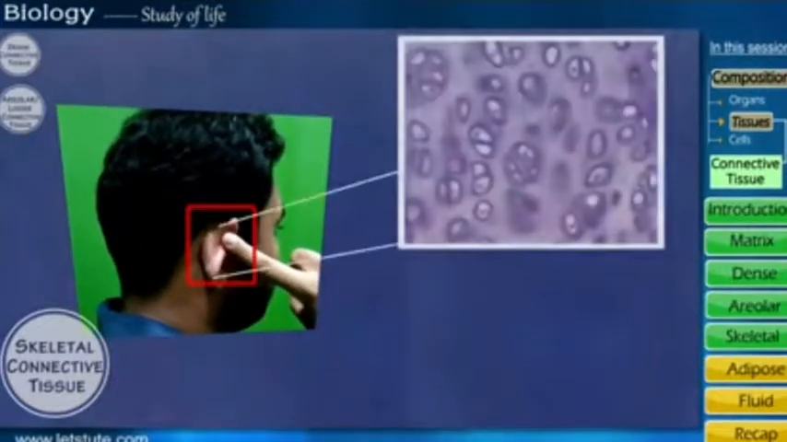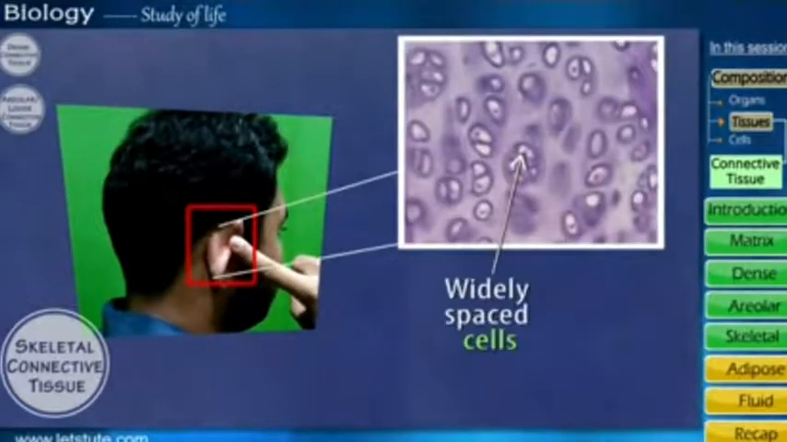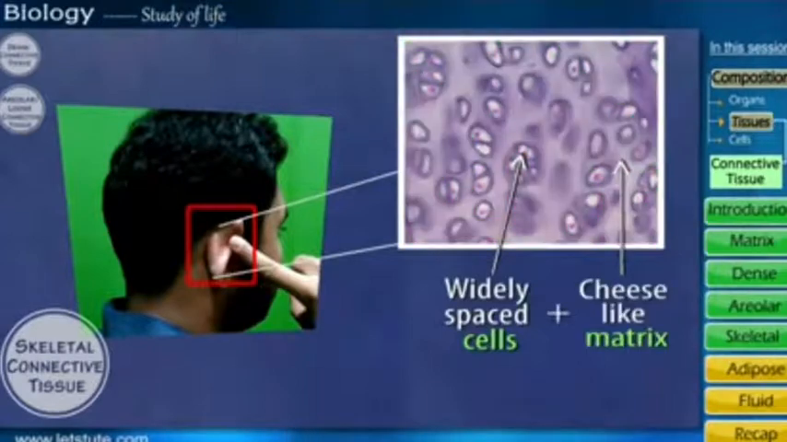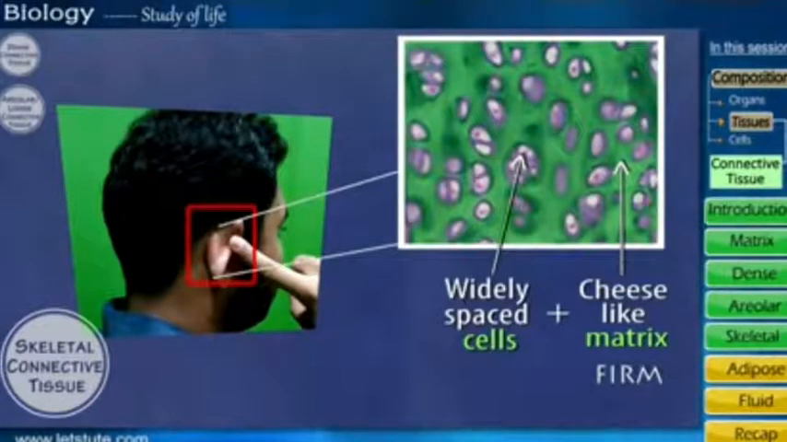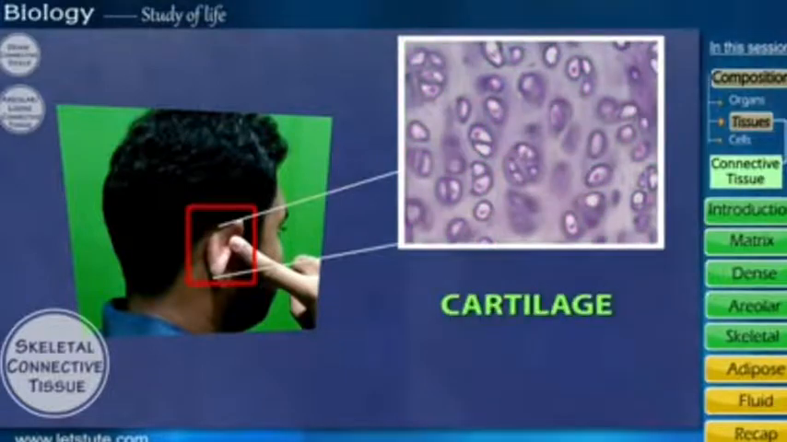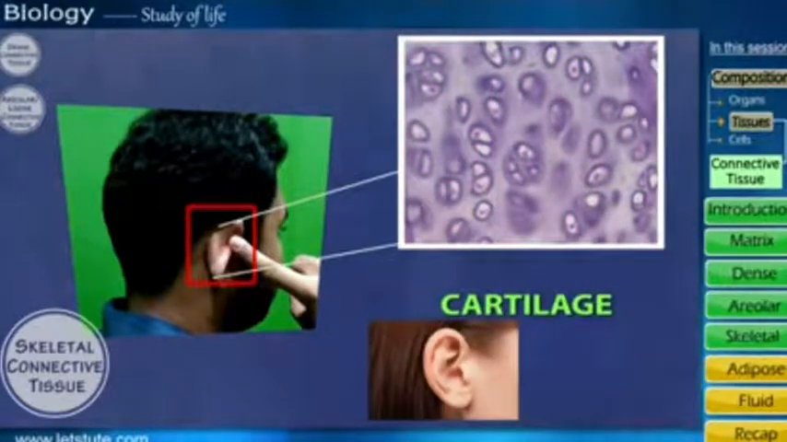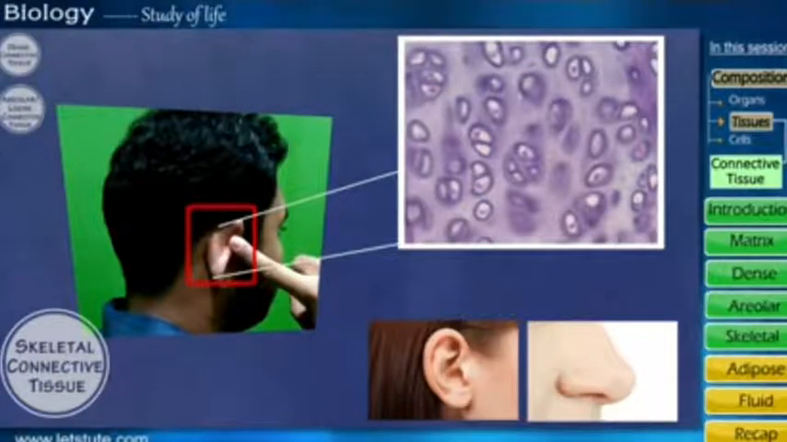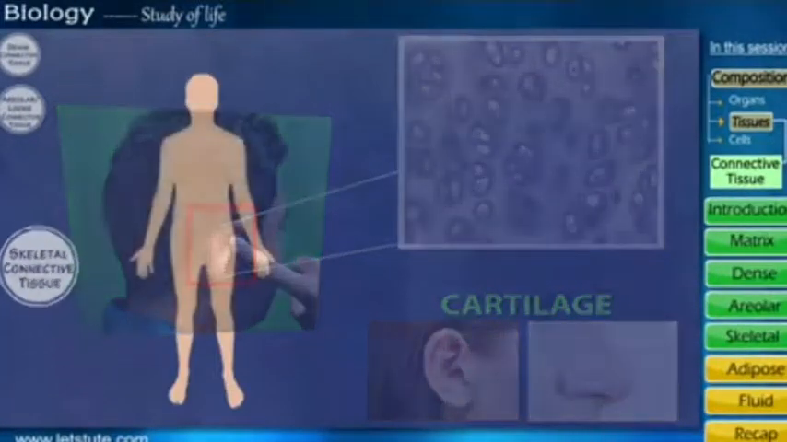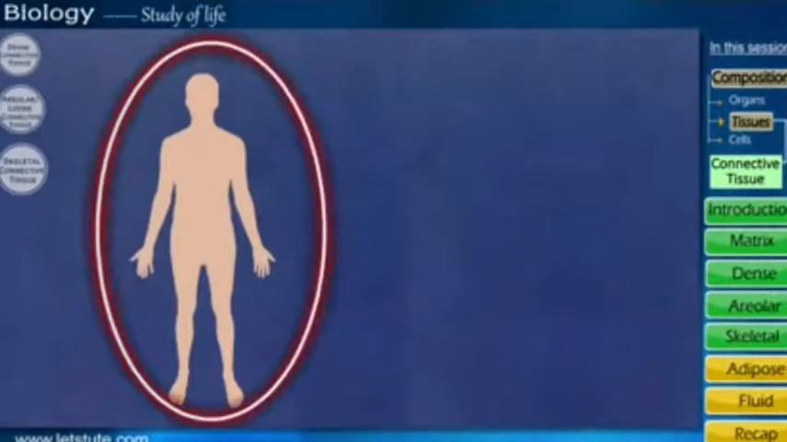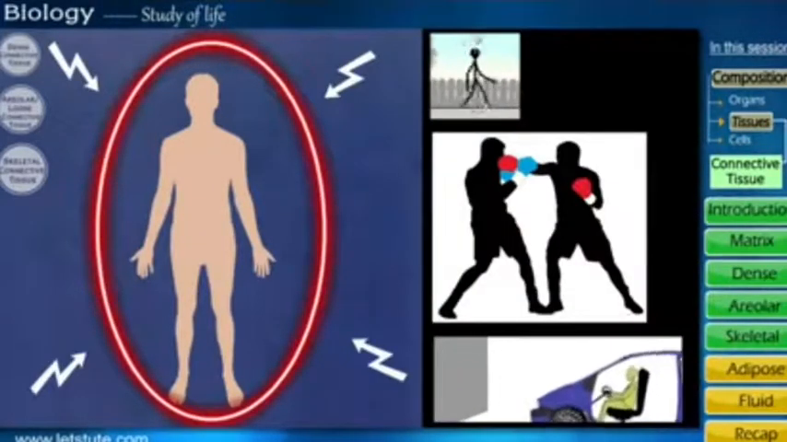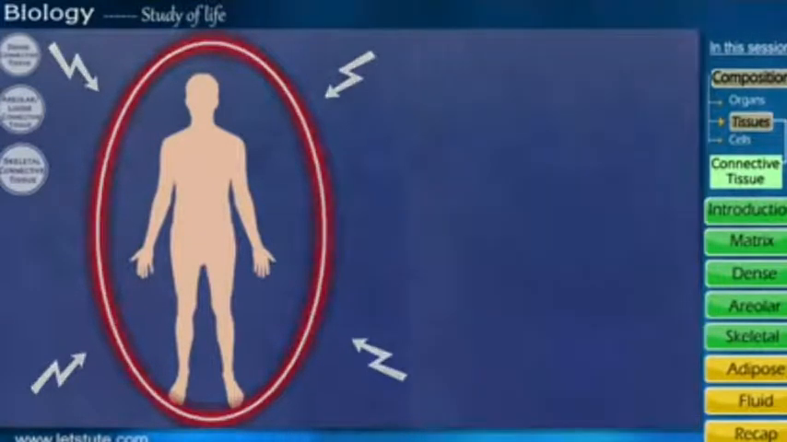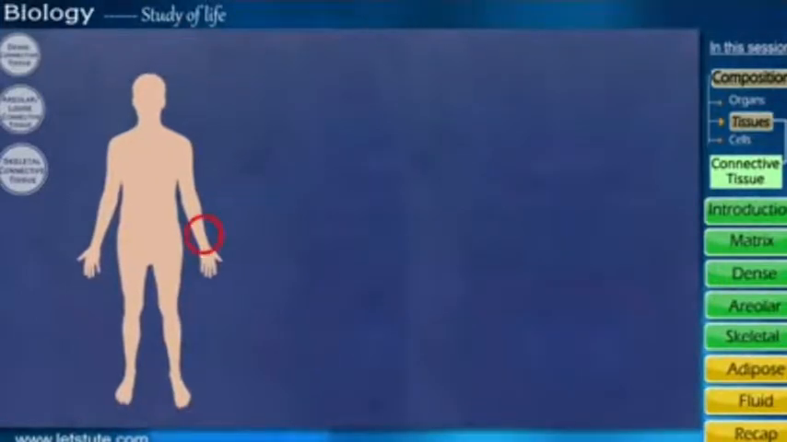How is it possible? Why? Because the cells are widely distributed and they have a cheese-like, gel-type matrix, and that is called cartilage. It may be your earlobe or it may be the nose. You can bend it. How is it possible? Because they are made up of cartilage. See, that is what we call a supportive tissue.